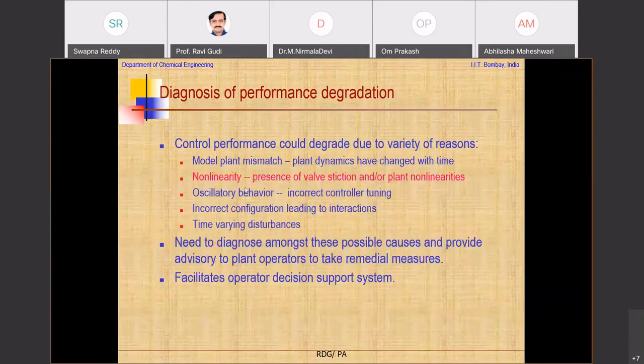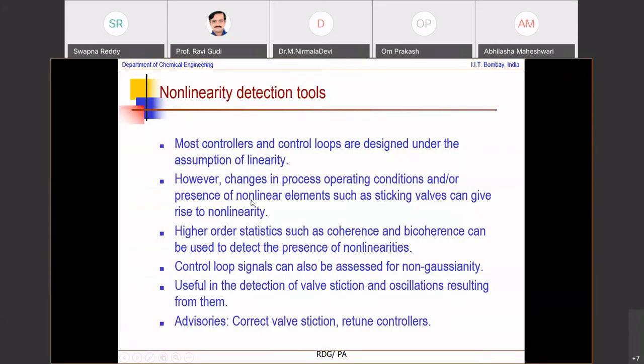And then we look at another reason for diagnosis of performance degradation, which is nonlinearity. If I have nonlinearity in the plant, then obviously a linear controller may not perform well. So what you want to be able to do is detect the nonlinearities. Now in machine learning and related research, there are higher order statistics that have increasingly come up. Bicoherence, no, this should not be coherence. Coherence is a linearity measure. This is bispectrum and bicoherence.